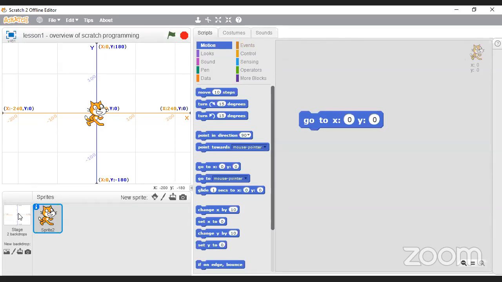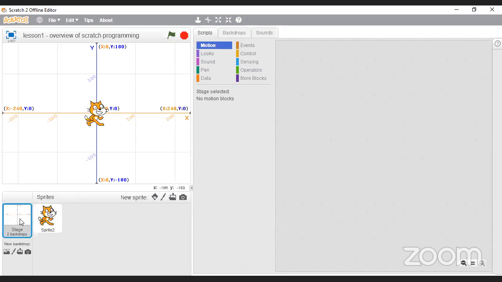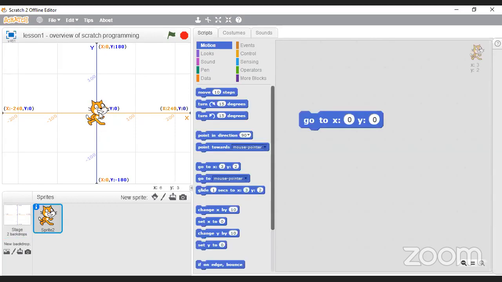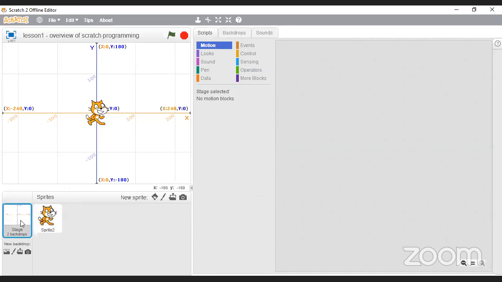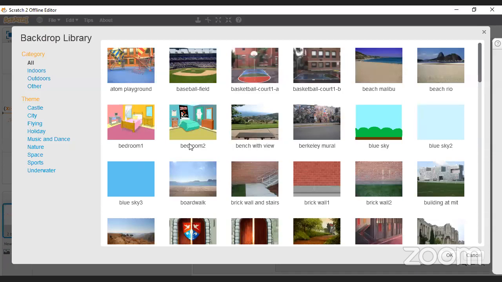So basically that's the background. But I'm going to choose something that's a little bit nicer than that. I'm not particularly fond of the XY axis for now, but I definitely encourage you, when you start doing these movement things, and in the next video we're going to work a lot more on drawing and moving, maybe it would be a good idea for us to keep the background with the XY, so you can just see what's going on in terms of its movement. It just makes it easier to navigate.